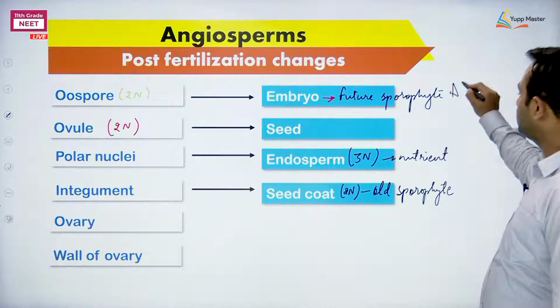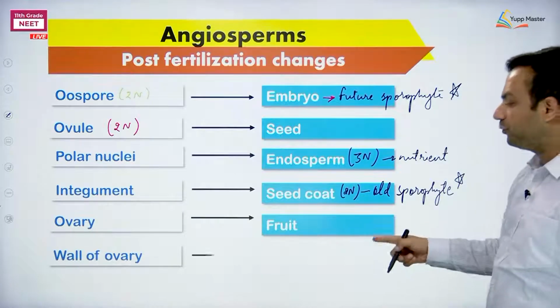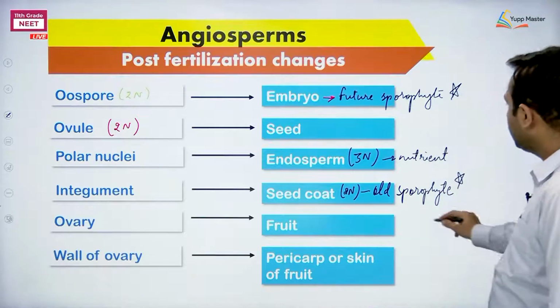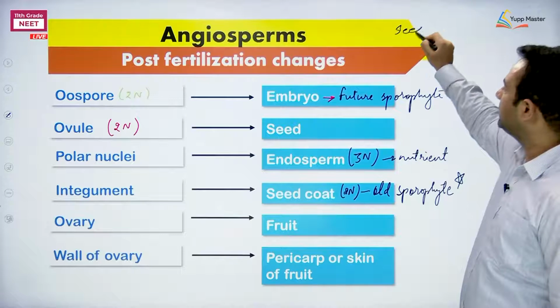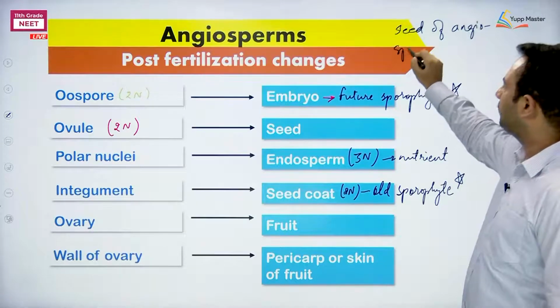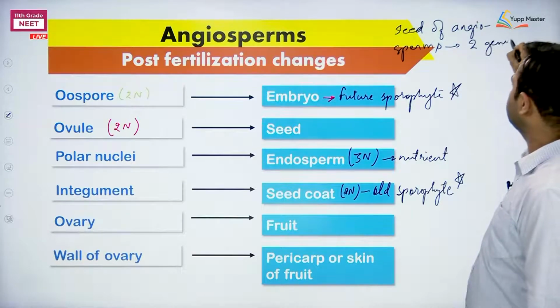Okay, fine. Future sporophyte, old sporophyte. Ovary will form the fruit, wall of ovary will form the skin of the fruit or pericarp. So in this way, if anyone is asking a question about the seed of angiosperms, how many generations are there? 2, and both are sporophytic. Seed of angiosperm, 2 generations.